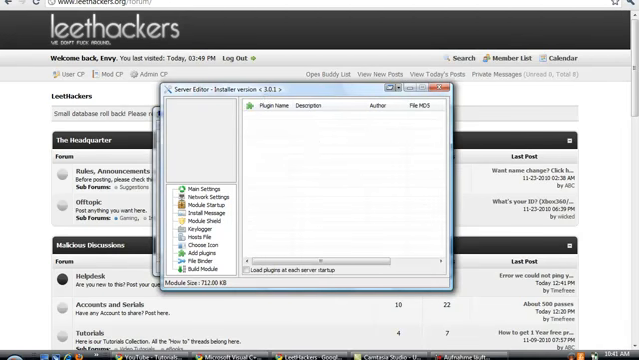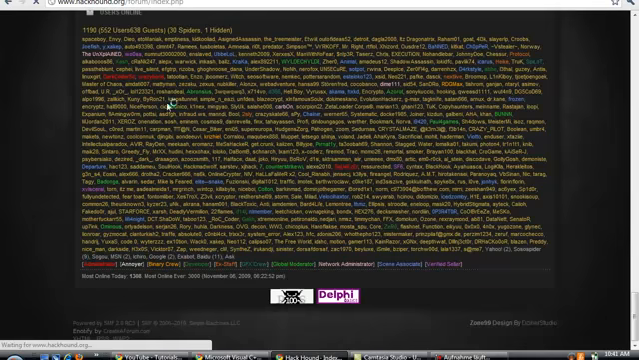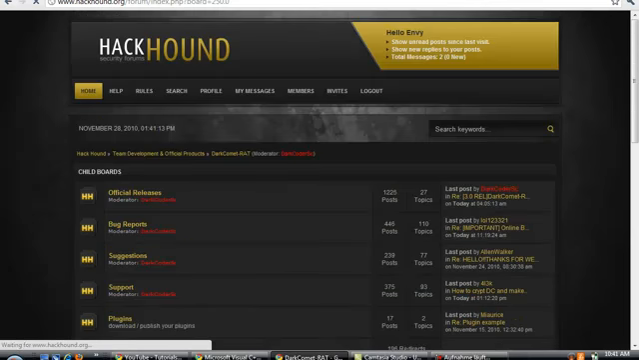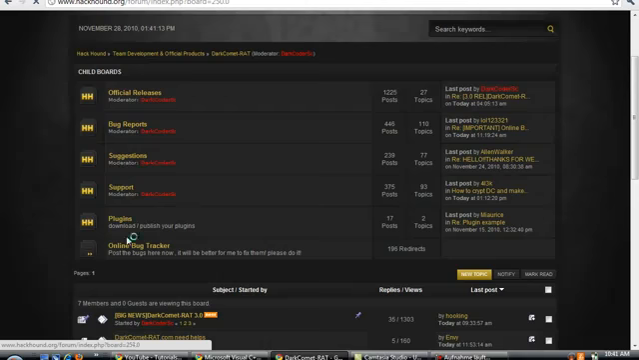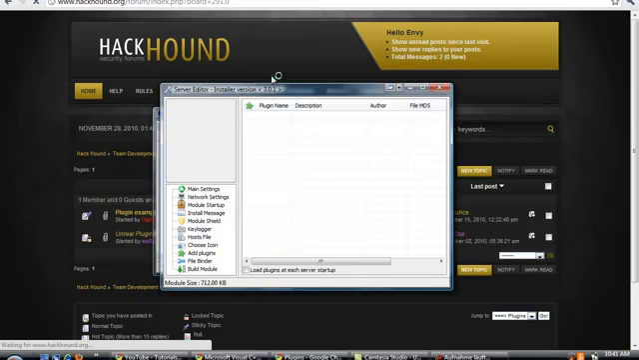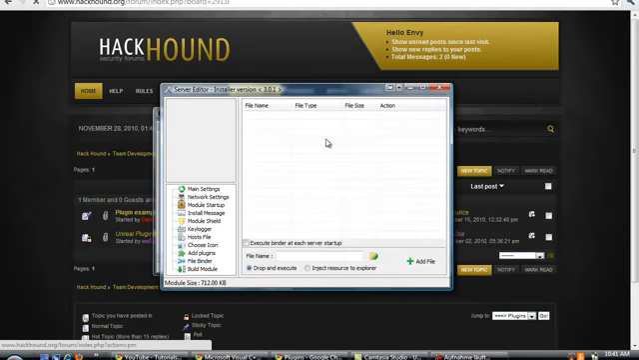Plugins, you can download plugins from hackhound.org in this section in here, but you will need an invitation from someone as it is private. So here in plugins, you can find some plugins. Okay, so now next step, file binder. This will bind the output server with the file you have selected. It can be any file. For example, if you're spreading on YouTube, it can be a fake keygen or something like this.